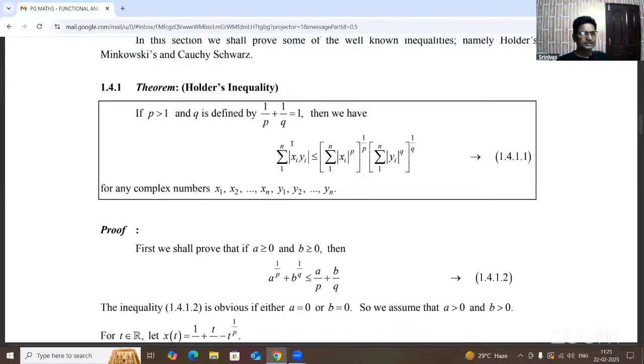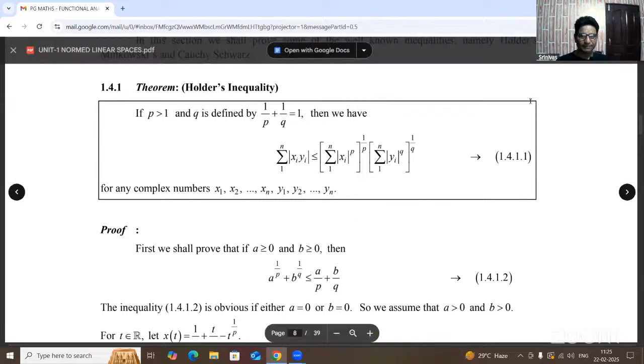q equal to 1. Then we have summation mod xi yi is less than or equal to summation mod xi whole power p and whole power 1 by p, into summation mod yi whole power q and whole power 1 by q, where i varies from 1 to n. Here the xi values and yi values are represented as complex numbers.